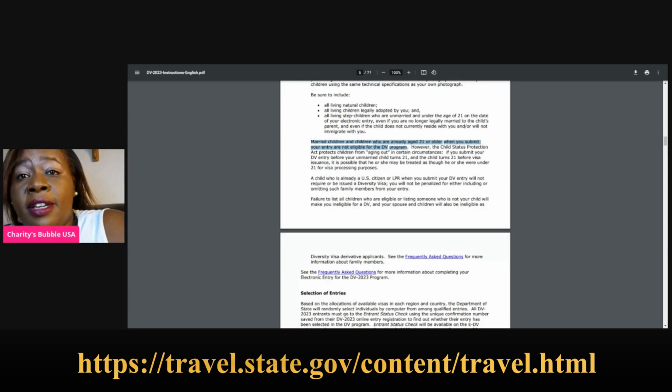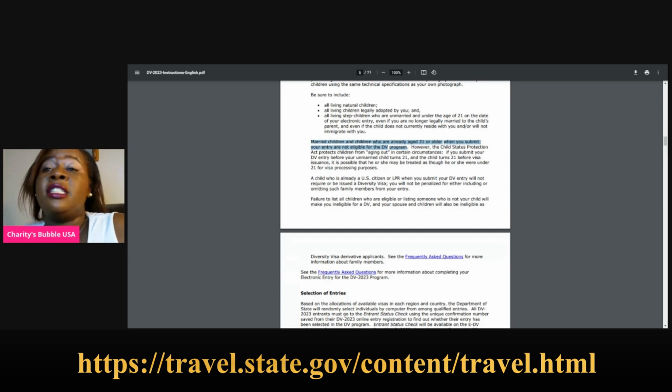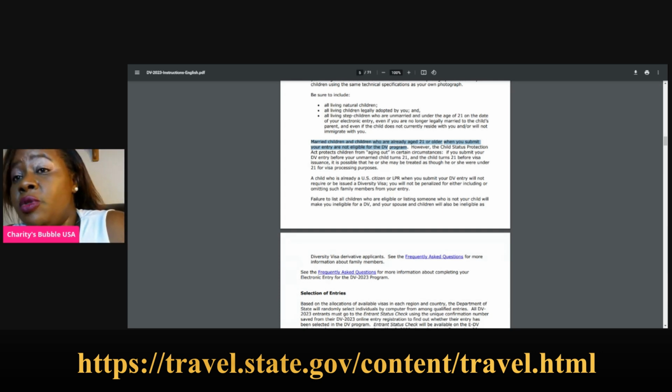So if you submit your DV entry before your unmarried child turns 21, and the child turns 21, maybe next month, or they will be 21 and a half before the visa issuance. Maybe by the time the visa will be issued, because when you apply this time, you will get your results on May 8th, and then maybe you will be traveling next year, the other year, 2023.